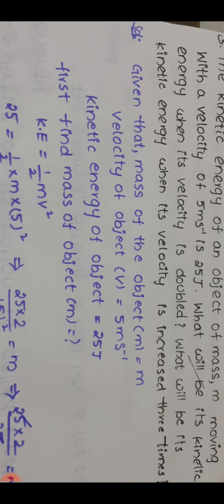First of all, note down the data given in the question. The mass of the object we are going to find out. For example, I am taking the mass of the object as m. The initial velocity of the object is v equal to 5 meters per second. The kinetic energy of the object is already given in the question, 25 joule. First, I am going to find the mass of the object by using the equation KE equal to half m v square. It is the expression for the kinetic energy.